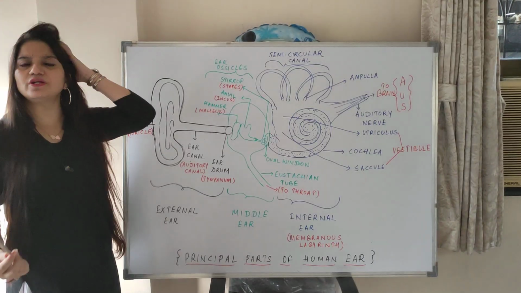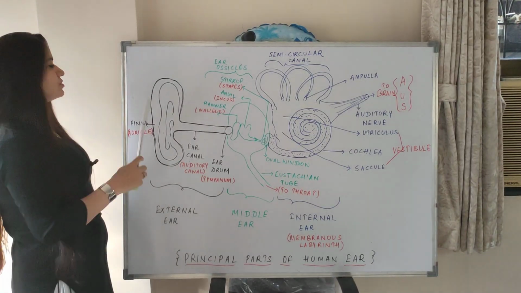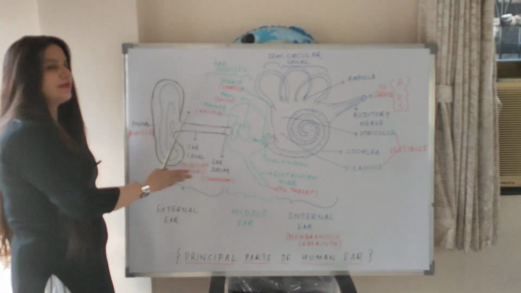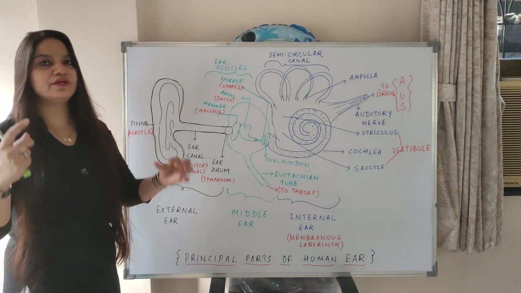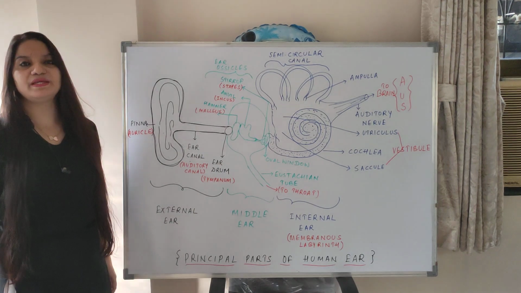So what is the main function of external ear? The ear pinna collects the sound waves. So sound waves come here, it collects the sound waves and conveys them to the ear canal, that is the auditory canal, and finally to the eardrum. So eardrum starts vibrating and then from here the middle ear begins.